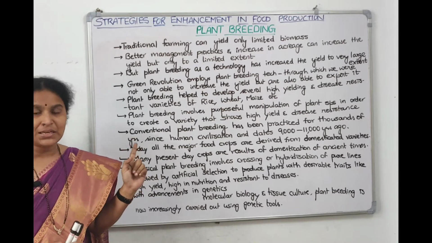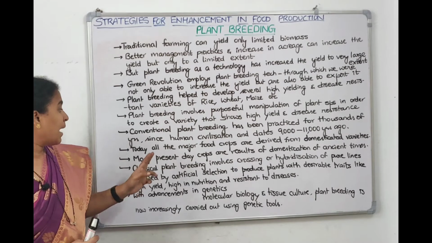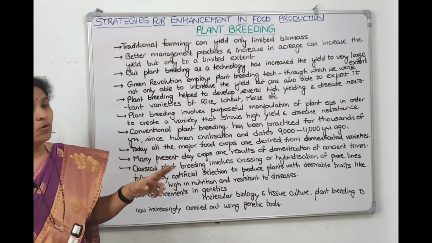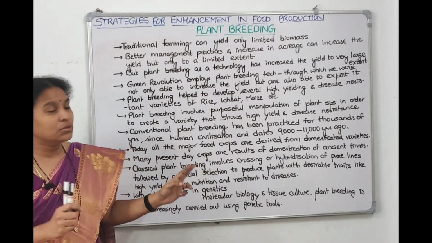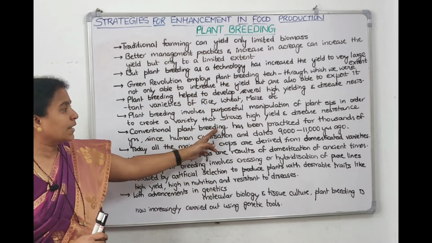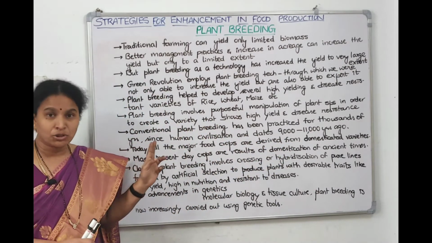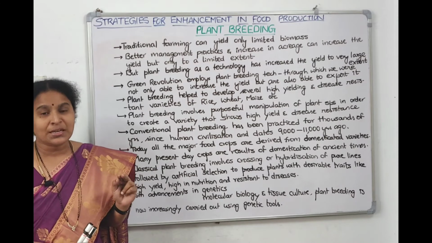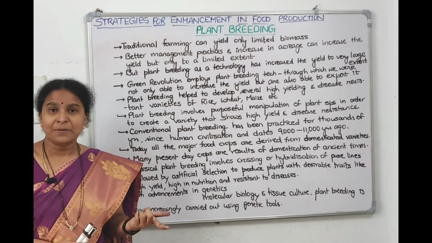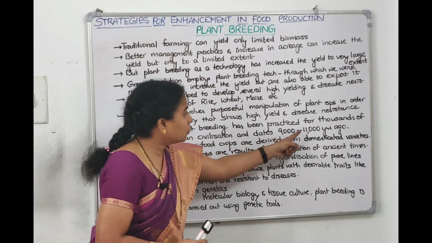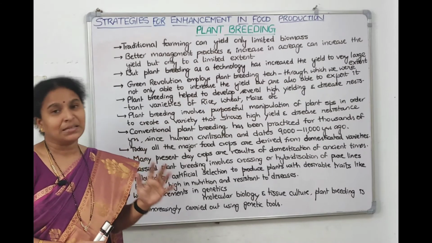Man knows this technique. Conventional plant breeding has been practiced by the ancient man, right? Thousands of years ago, from the time when human civilization started, man started using this conventional plant breeding technique. So which dates 9,000 to 11,000 years ago. They might ask a question from this sentence. If the question comes like conventional plant breeding was practiced by man since, the answer is 9,000 to 11,000 years ago itself. From the time of human civilization, they practiced this.